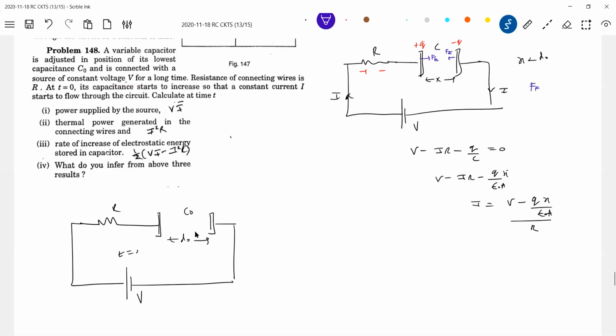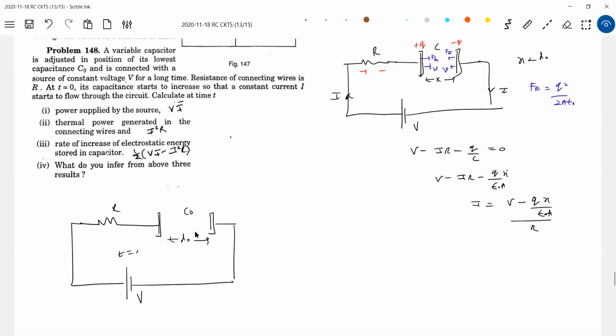And what is Fe? Fe should be equal to Q square by 2A epsilon naught. Because of the force acting, the plates will have velocity. I think all such things are happening in this particular situation. Let's not get into writing equations and doing something here.